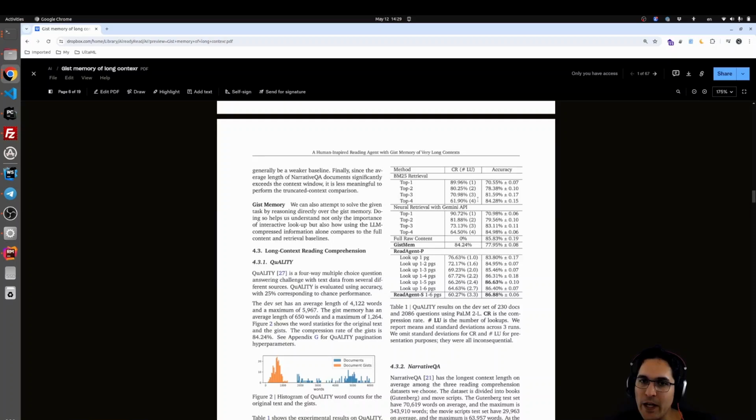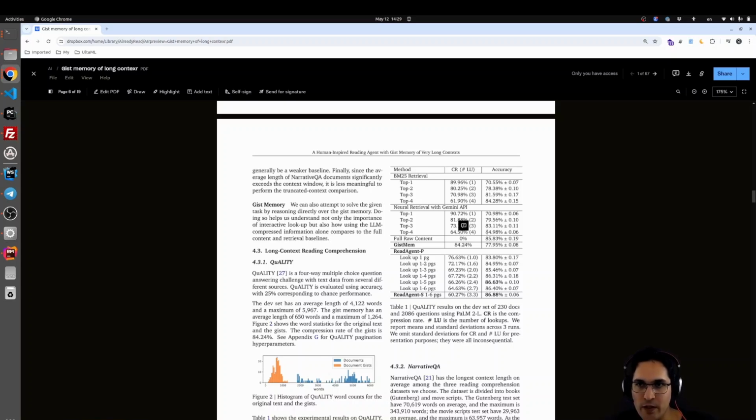So for comparison, this is interesting. First of all, they have BM25 retrieval. Then we have neural retrieval with embedding using the Gemini API. Another one is full raw content. Also this is the compression ratio, so how much we compress the text to get the information. For full raw, you see there is no compression.